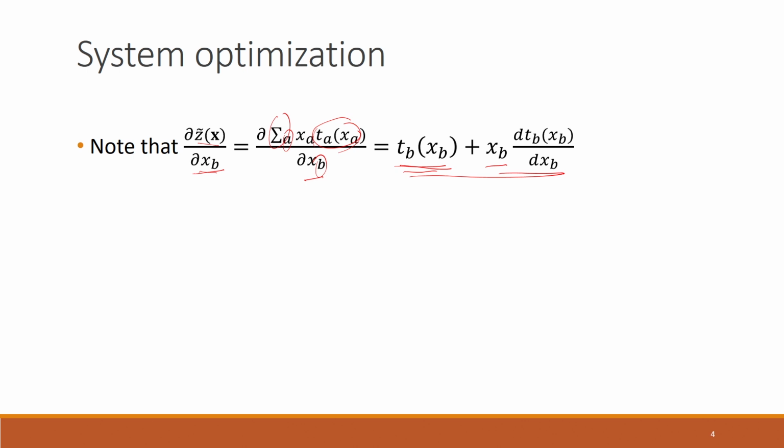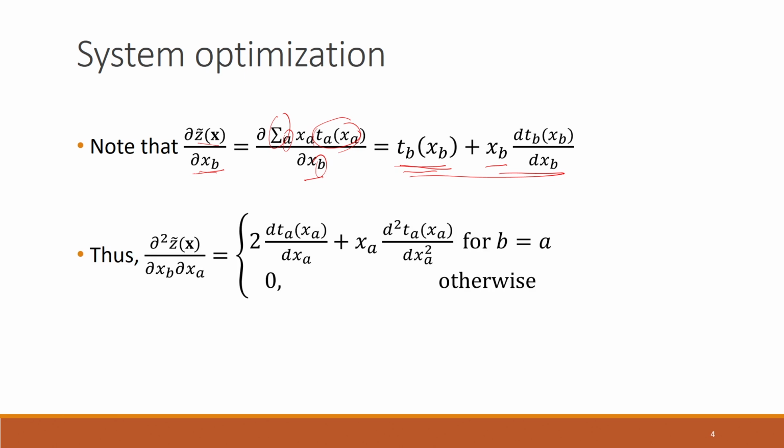Now, since we have to determine the Hessian matrix, we need to differentiate once again. This function z will be a function of the flows through several links, so now we are differentiating with respect to the flow through link A. For the case when B and A are the same, differentiating with respect to x_a gives dT_a by dx_a, assuming again that A and B are the same.